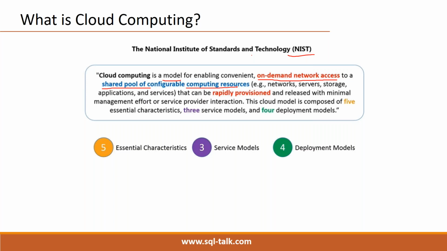Suppose if you want to purchase one 32 GB RAM server, it is a very lengthy process. First we have to perform hardware procurement, which may take 1 month, 2 months if you order. Then we need to purchase software, a time-taking process. But here on demand, resources are available already. Whatever resources we need, immediately we can create them and start working. It is a very good official definition.